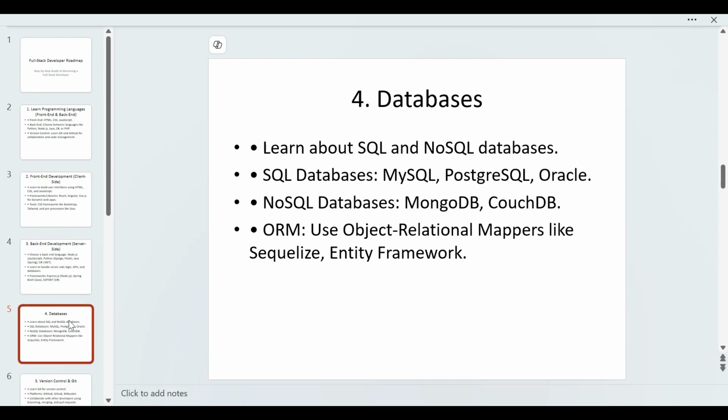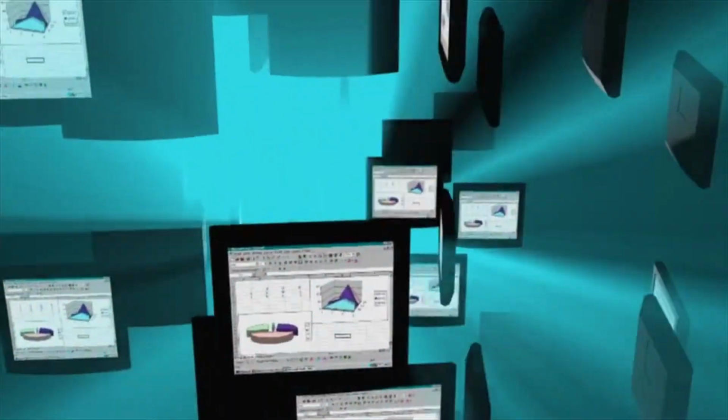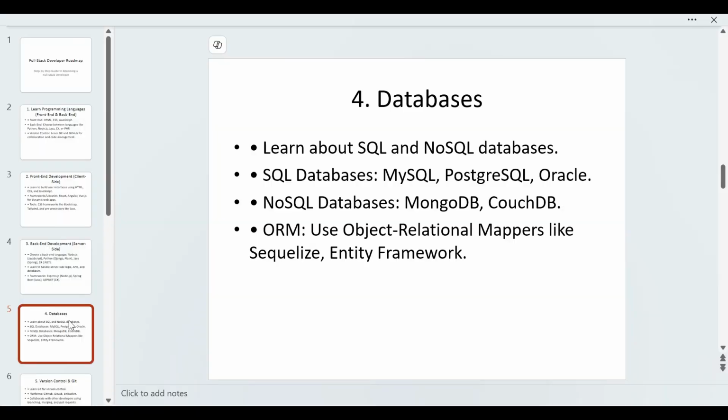After the backend, a more important thing is the database. Learn about SQL or NoSQL databases. SQL databases include MySQL, PostgreSQL or Oracle. For NoSQL you can go with MongoDB, CouchDB, or on the Azure side Cosmos DB.